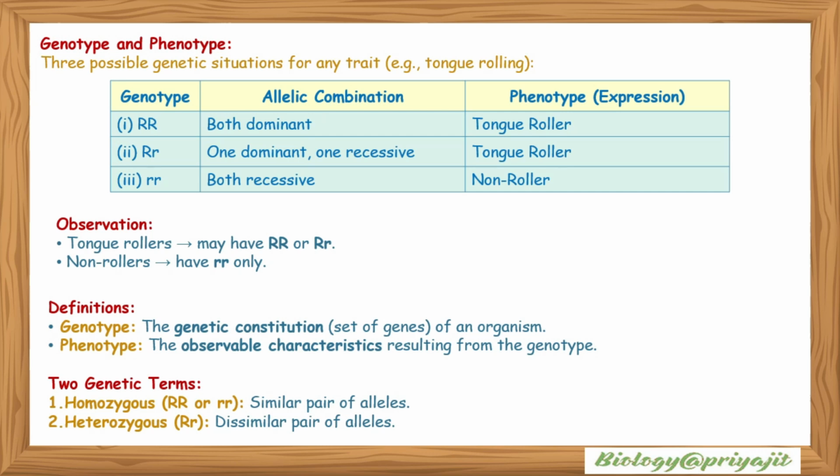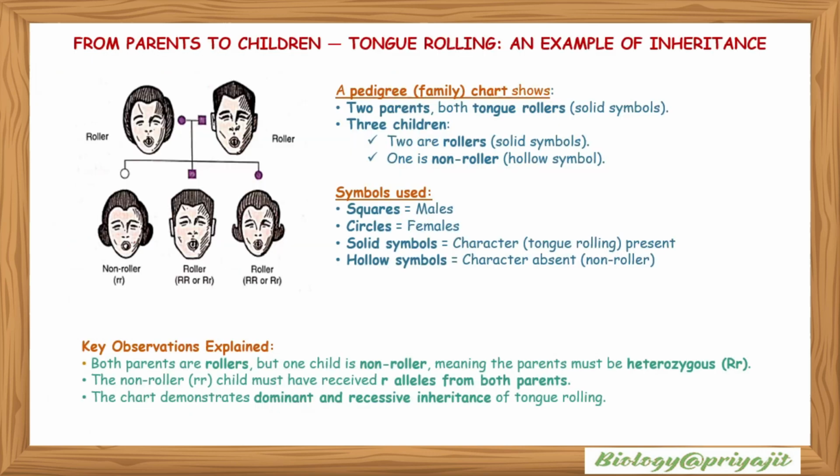আচ্ছা, এরপর কি বলছে ডেফিনিশন, genotype is the genetic constitution of an organism and phenotype is the observable characteristic resulting from the genotype. Genetic terms: homozygous and recessive terms, a capital R and smaller r which is a dissimilar pair of alleles. So from parents to offspring, tongue rolling.